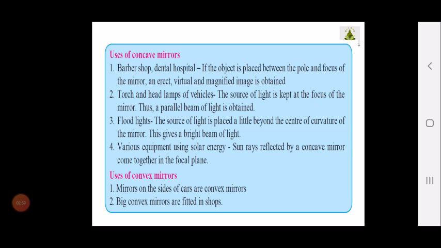Then children, now we will be studying the uses of the convex mirror. Convex mirrors are mostly used as the side mirrors of cars and vehicles, so that you can see images from a distance and cover a large area. And big convex mirrors are fitted in shops. So these are the uses of concave mirrors and convex mirrors.